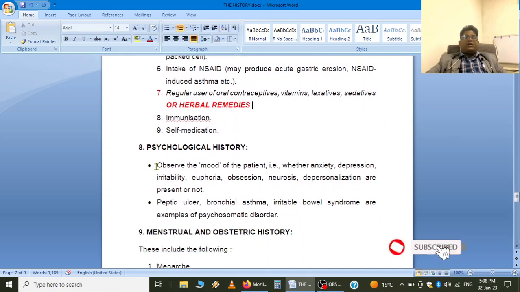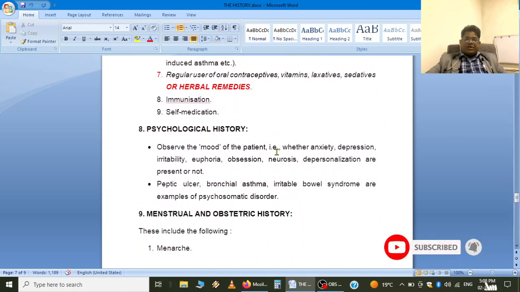Then coming to the next point, psychological history is very important. During history taking, we should observe the mood of the patient, whether the patient is anxious, depressed, irritable, euphoric, or obsessive, and whether depersonalization is present or not. We should also observe how the patient communicates non-verbally. That can give a clue regarding the mood and psychological status of the patient.